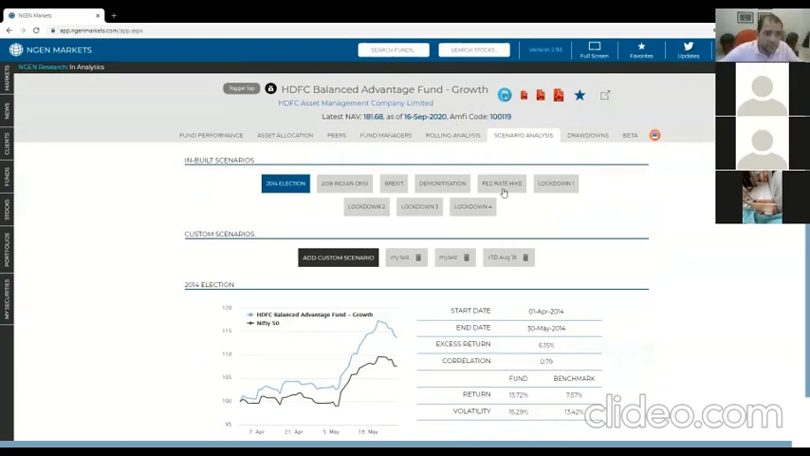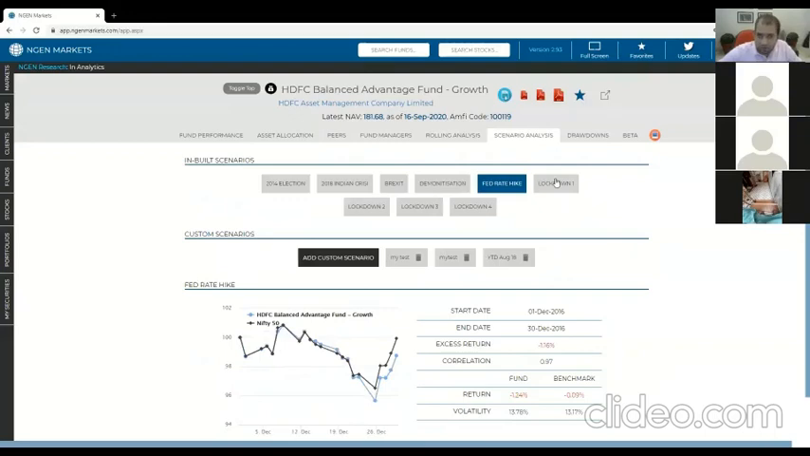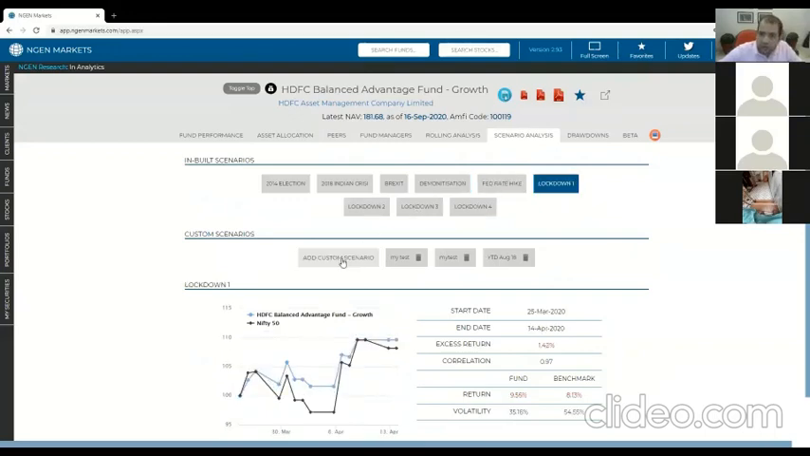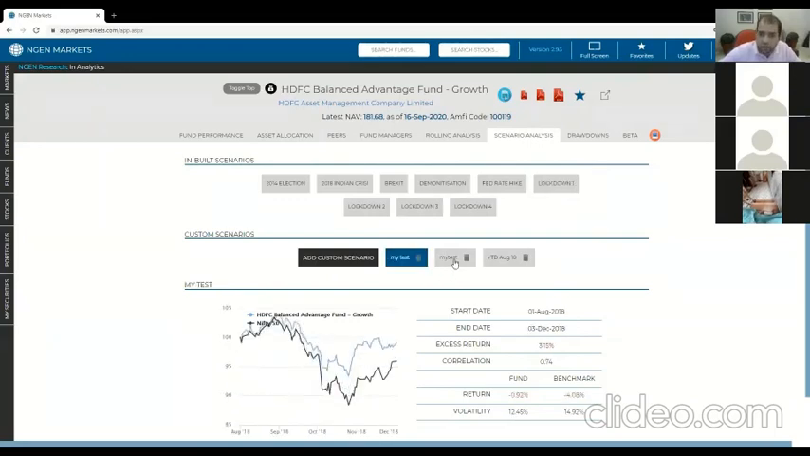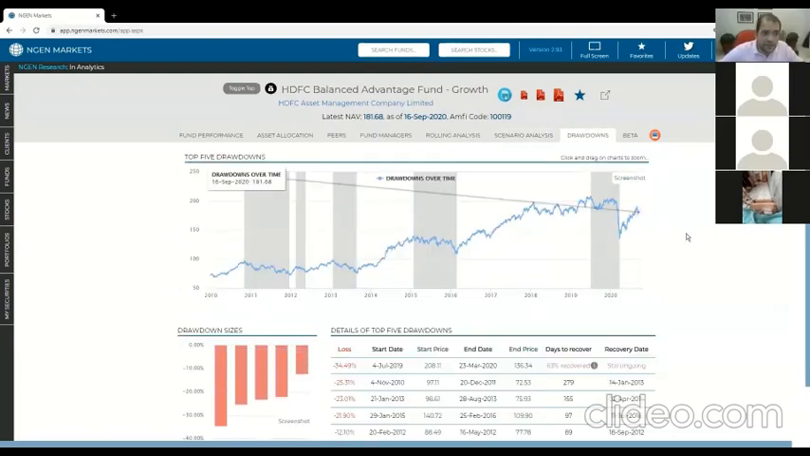Scenario analysis gives you a good idea of what this fund has done during various periods of what we may call, for example, market shocks or interesting periods of time. We've created some on our own, but you can create your own custom scenarios. It's very easy to do it, and keep them here, and they will load up no matter what security you're looking at.